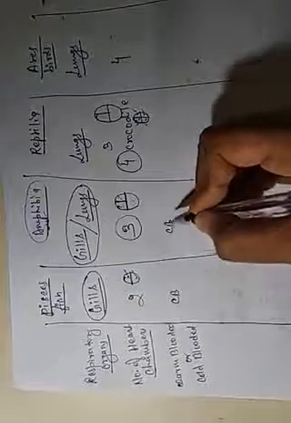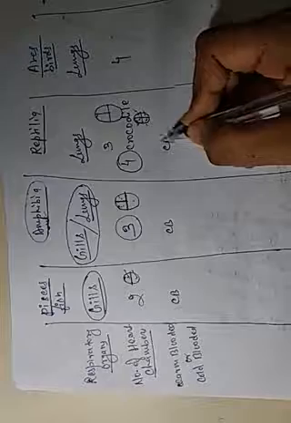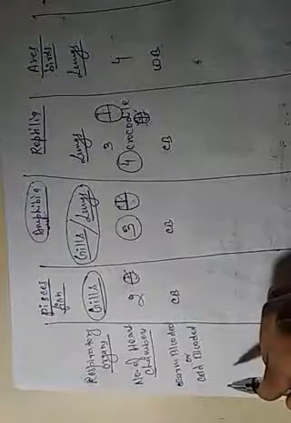This decides whether the animals will survive in all weather or not. Pisces are cold-blooded, amphibia are cold-blooded, reptilia are cold-blooded, aves are warm-blooded, and mammalia are also warm-blooded.